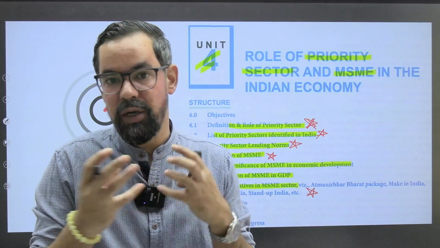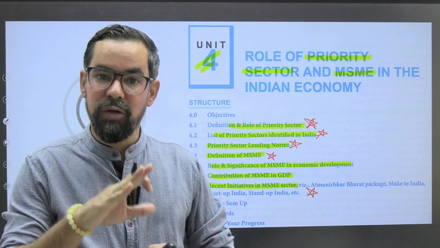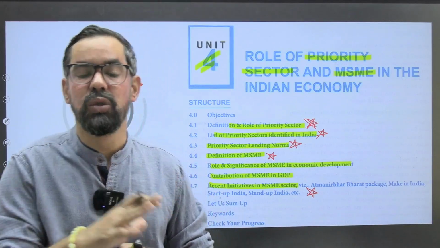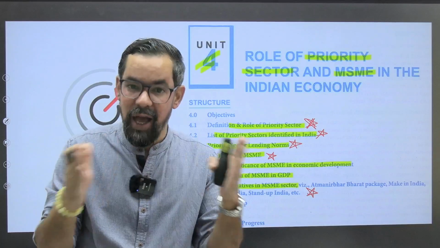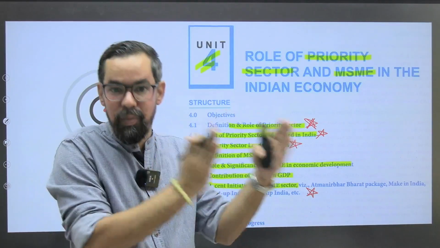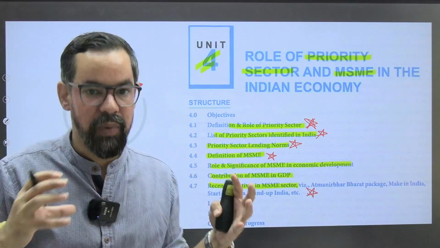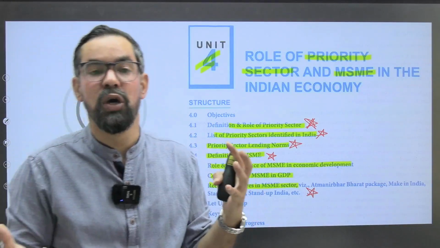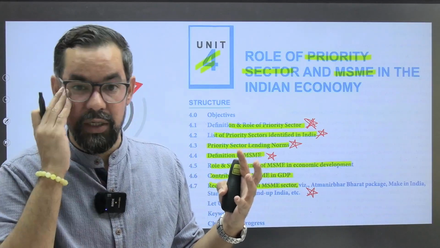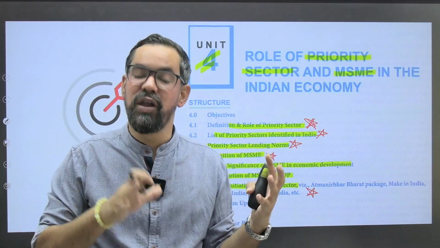Like there are certain areas. Let's say if a bank is lending 100 rupees, then out of 100 rupees, 40 rupees in the case of a commercial bank should go to the priority sector, where we have sub norms also. Okay, so in this way RBI mandated that a portion of banks' overall lending should go to the priority sector. Okay, in the case of Cooperative Banks, from 2025-26 itself, they have a target of 75%. Earlier it was 40%.